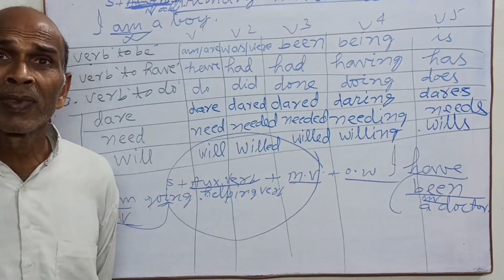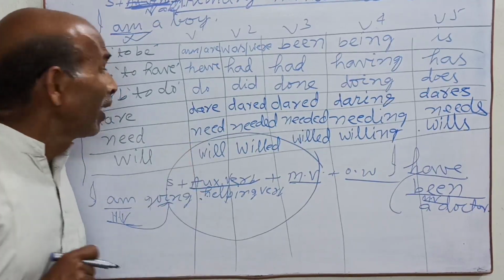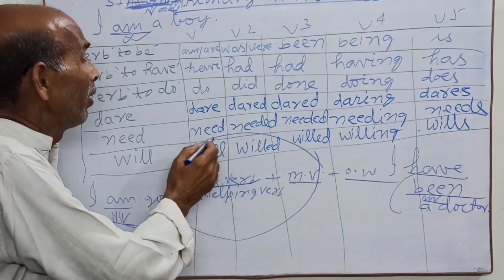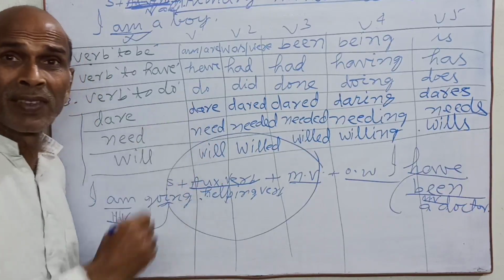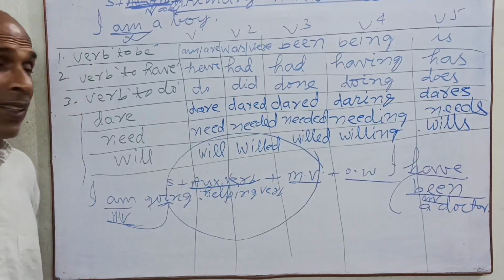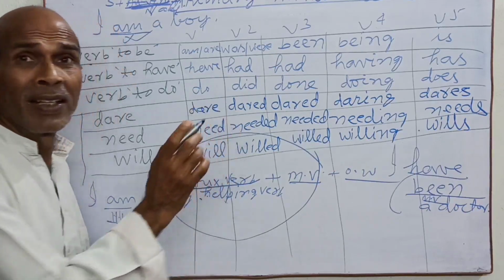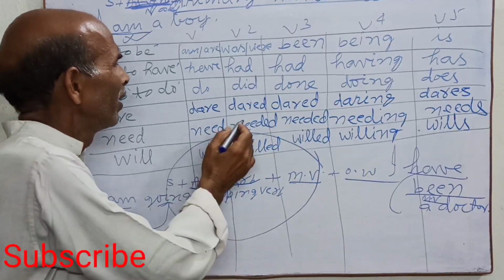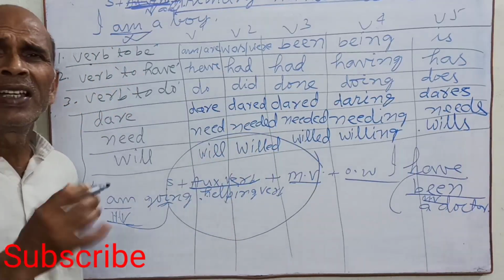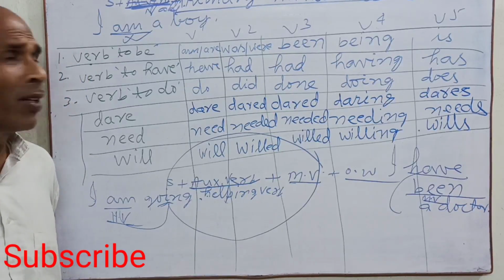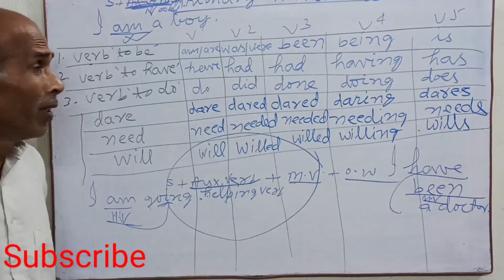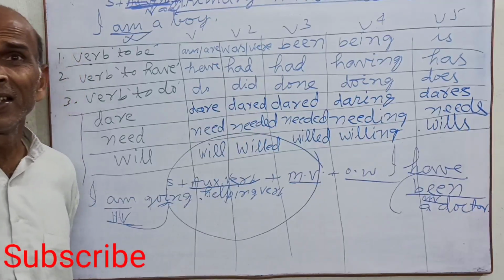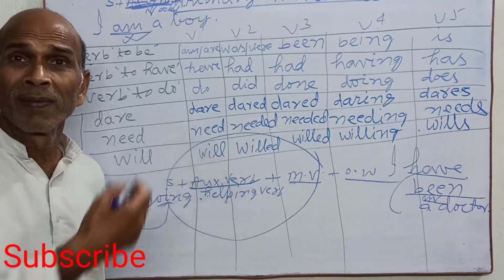Here "need" means require, want to do something. I need a pen. We need a pen. We need some pens. We need some pencils. They need. "Needed" also works with any subject, because it is a non-finite verb. So here: they worked, he worked. Like this: they needed, I needed some pens.